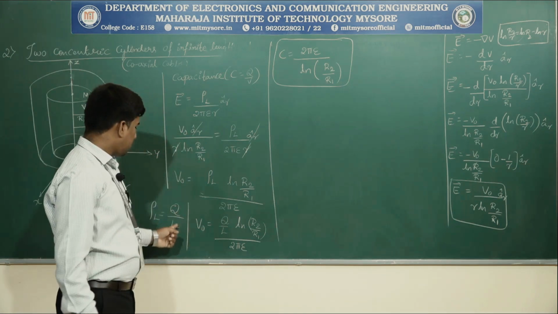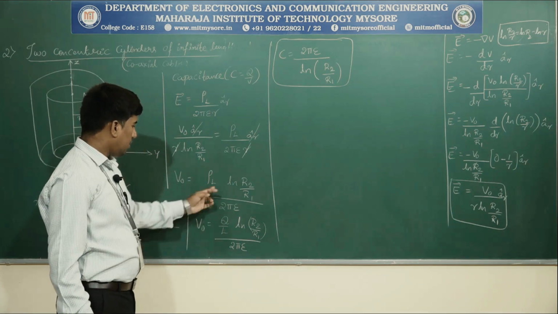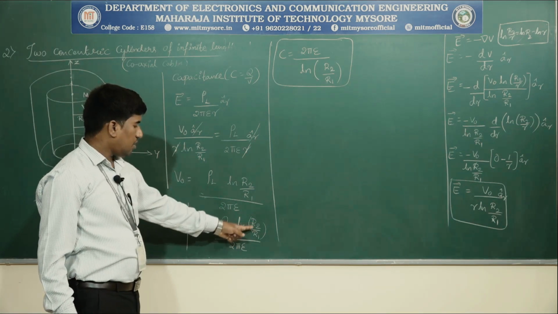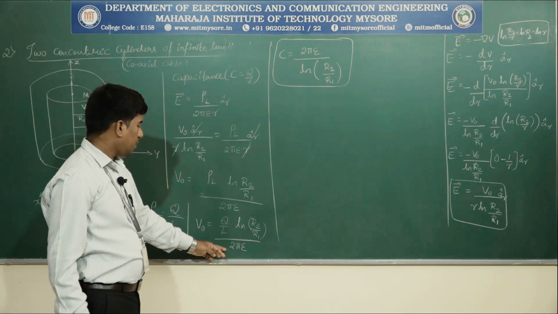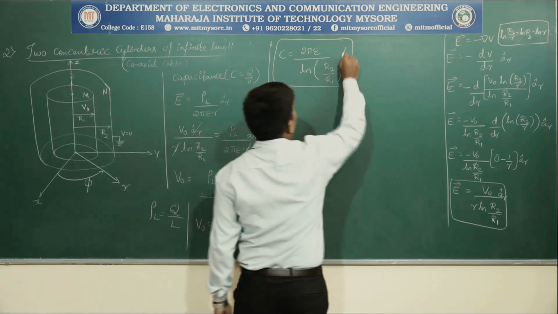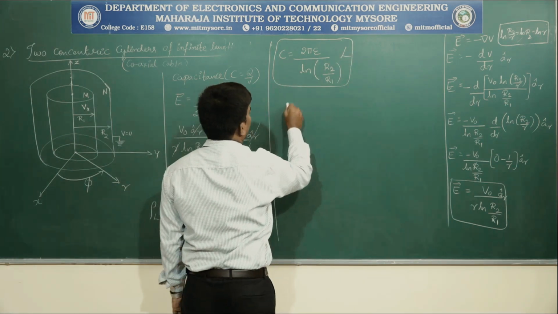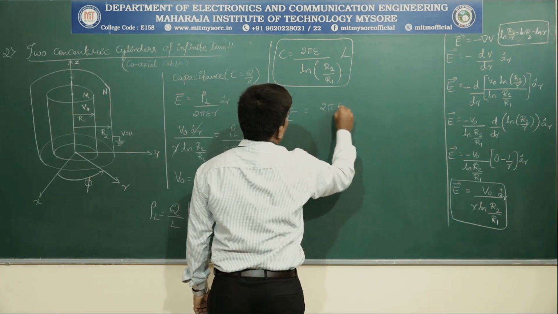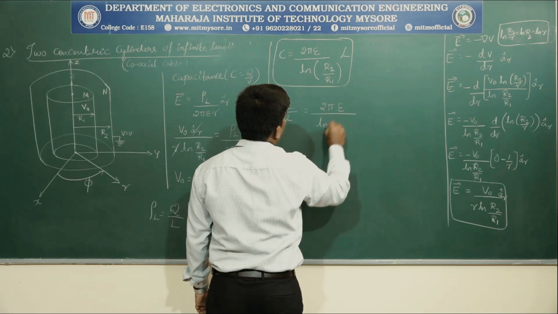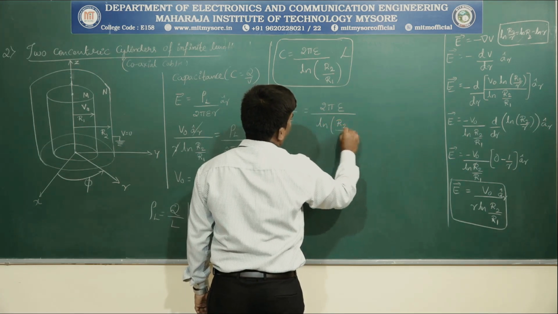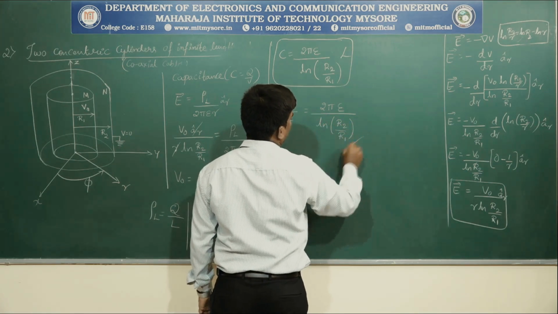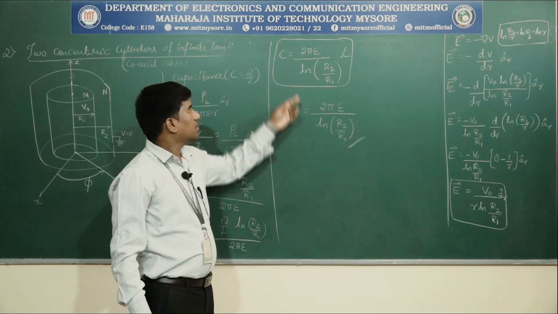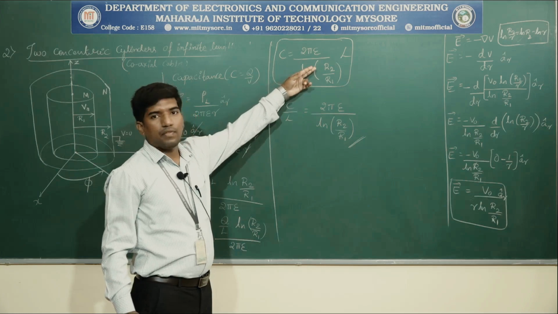Substituting rho L is equal to Q by L into this equation, we'll get Q by L is equal to natural log of R2 by R1 whole divided by 2 pi epsilon. On solving, this can be written like this. Then C by L, capacitance per unit length, can be written as 2 pi epsilon divided by natural log of R2 by R1. This is the final equation. Capacitance per unit length can be represented in this fashion. The capacitance equation is this one.